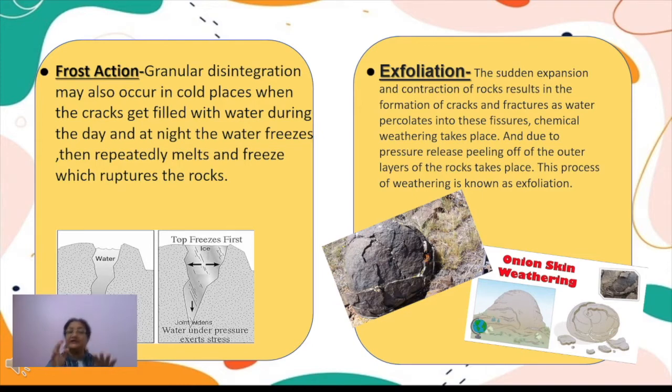Now when in such colder regions there is some water on the surface of rock, it may be dew or any such water, suppose by rainfall, that water is there on the surface, somehow the water enters, it freezes at night. So when more water is added in the same crack, again it freezes, so it needs more space. It continues the same way, and ultimately it makes the crack become wider and wider, and leads to the breaking down of rock. This is called frost action, the fourth type of mechanical weathering.